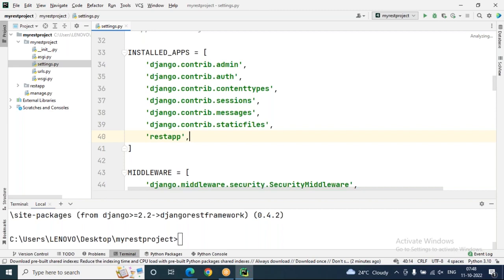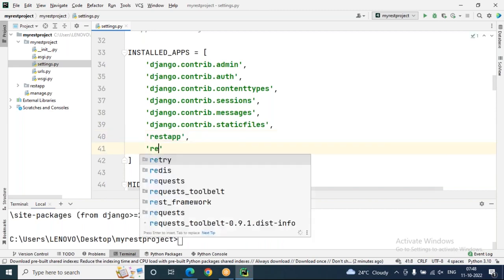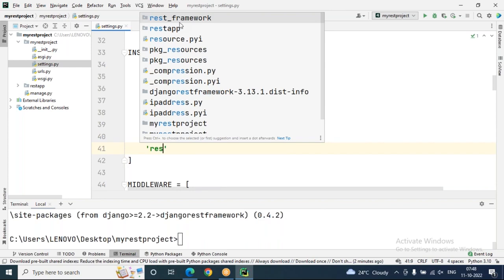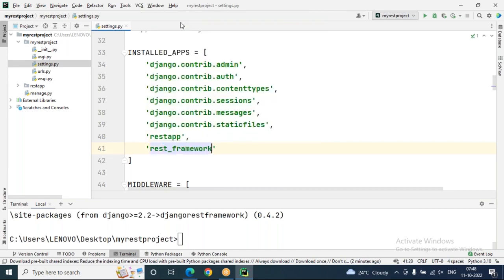After that, you have to include REST API also, so we use rest_framework. You can see that whenever we install REST API in your project, IntelliSense automatically suggests rest_framework. This is compulsory for every application from now on, along with your application, because you are working with REST API along with the Django project. So this is the setup of REST API: just create a Django project, go to settings.py, add rest_framework and your application name. But before that, install REST API.